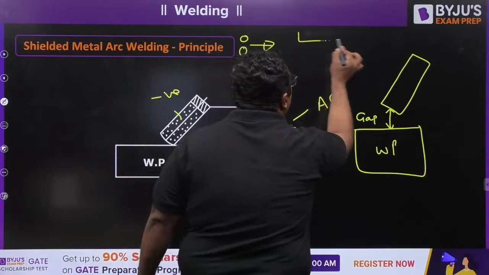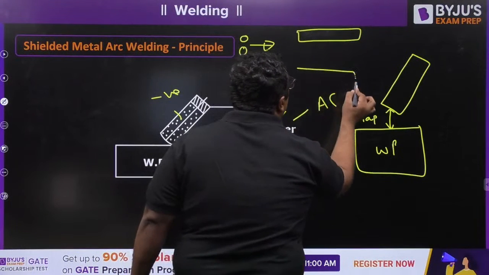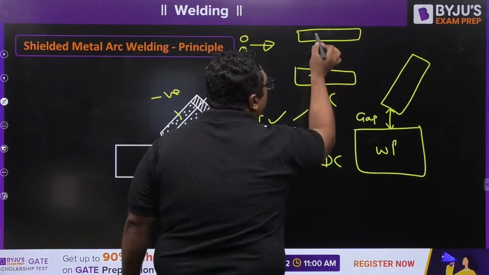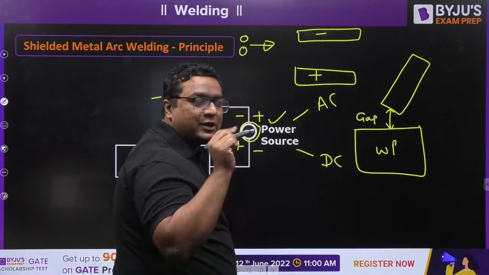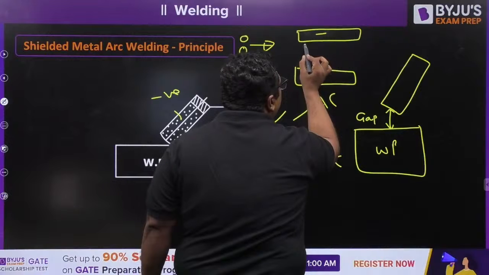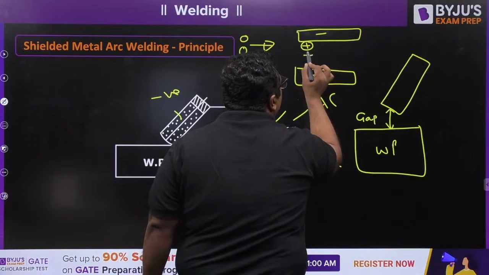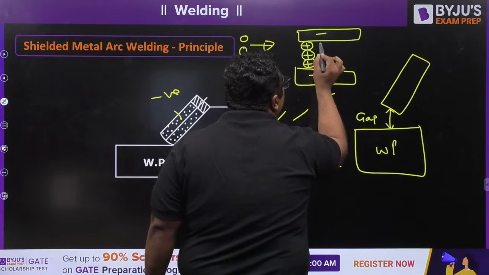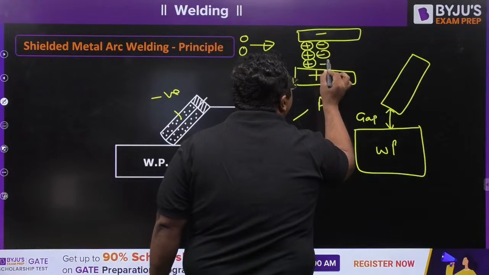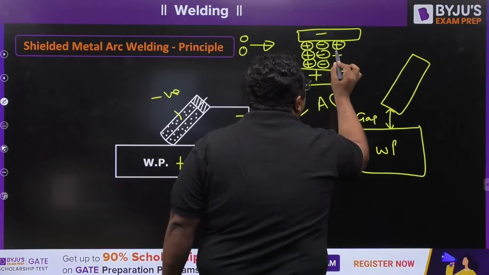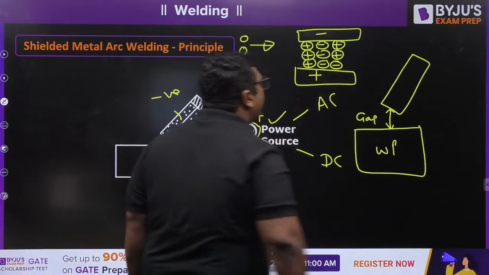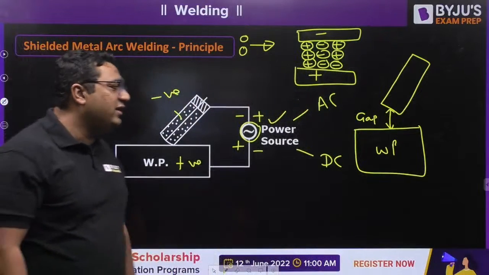The gap, I am saying this is going to be the workpiece, which means positive, the anode. This is going to be negative, the cathode. So my dear, between this air gap, air will be ionized, meaning it will be converted into positive ions and negative electrons. It will become positive ions and negative electrons.